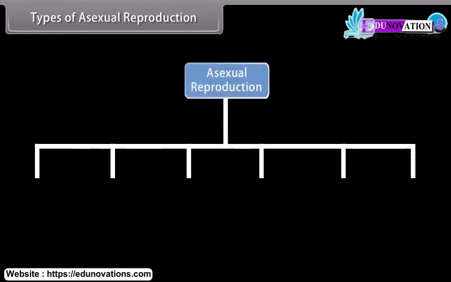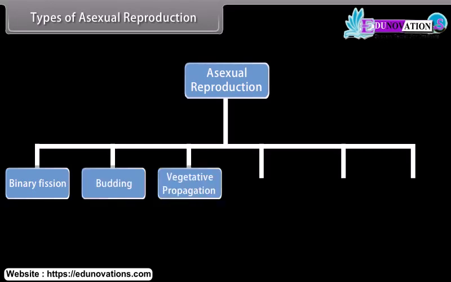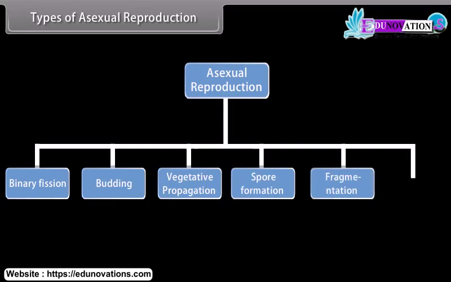Types of asexual reproduction. Do you know how organisms reproduce asexually? An organism may reproduce asexually by binary fission, budding, vegetative propagation, spore formation, fragmentation, or parthenogenesis.